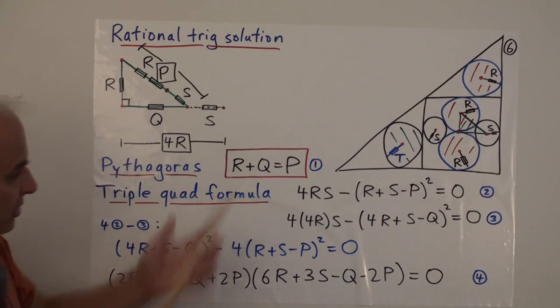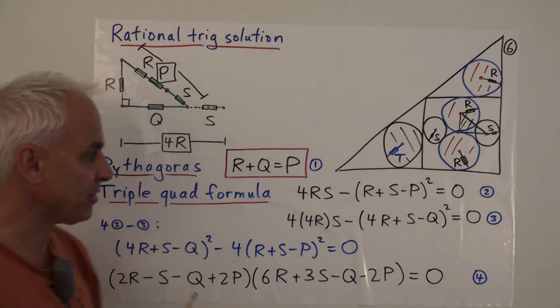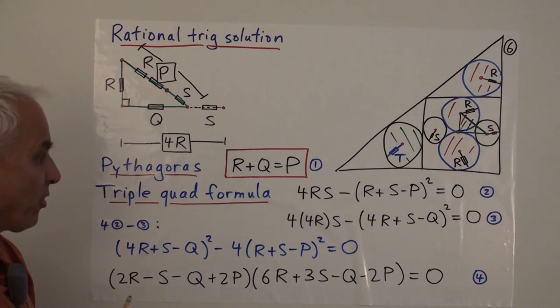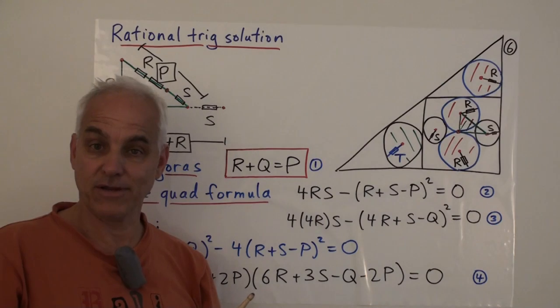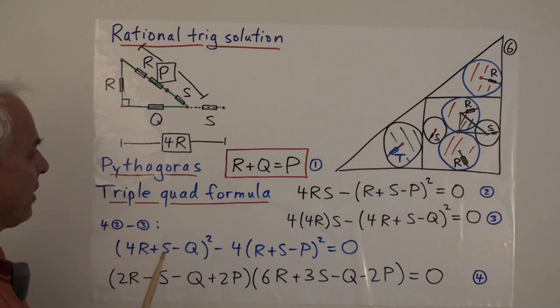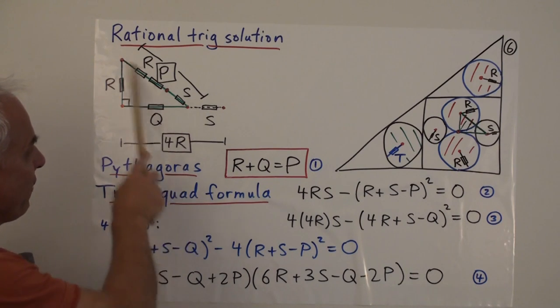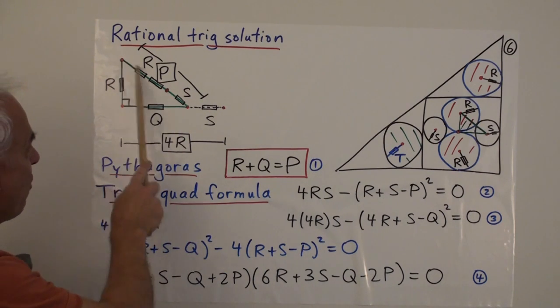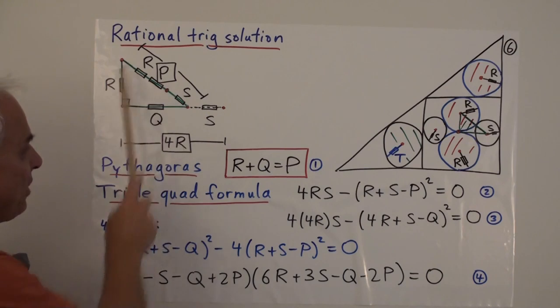I'm just going to tell you what those formulas are. We'll talk about them some other time, or you can have a look at my WildTrig series, which talks all about rational trigonometry.